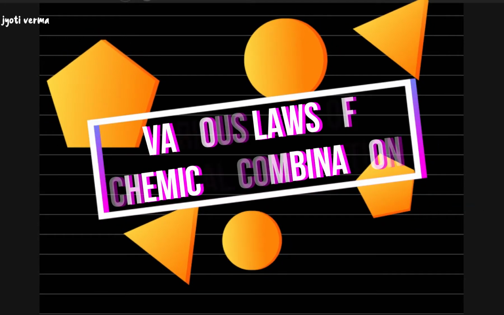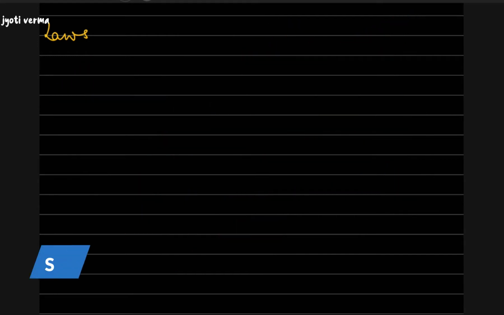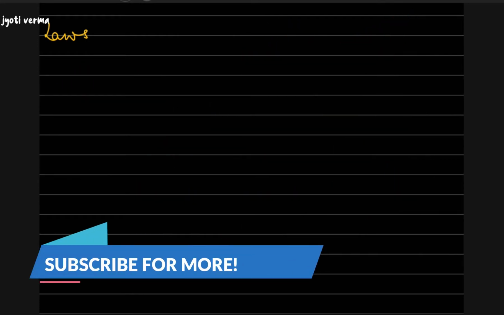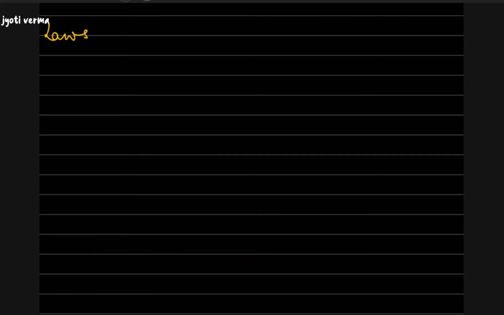Starting with the laws of chemical combination. During any chemical reaction, the laws which are followed are the laws of chemical combination. During the combination of various reactants to give the products, what are the laws followed? That is what we are going to talk about: the laws of chemical combination.